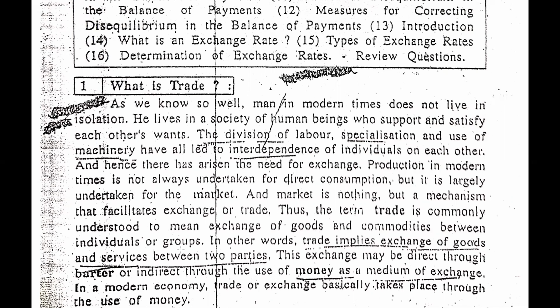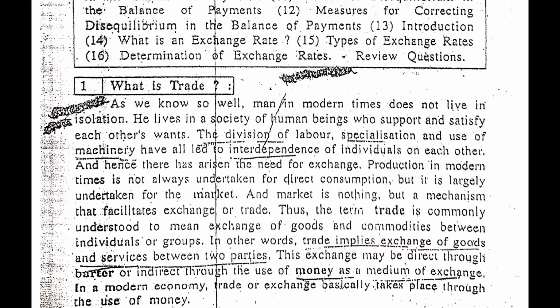So, as we can understand very clearly, when we are asked what is trade, we can say trade means to exchange goods and commodities, or goods and services, between two individuals or groups. In other words, trade is simply exchange of goods and services between two parties. This exchange may be direct through barter, or indirect through the use of money as a medium of exchange.